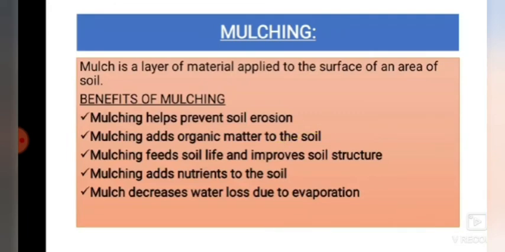Next, moving to mulching. Mulching is nothing but a layer of material applied to the surface of an area of soil. The soil is going to be covered with a layer of material that may be in different forms. How will mulching be helpful?